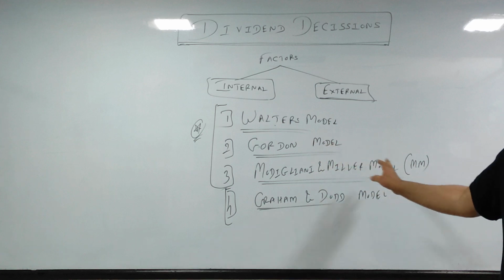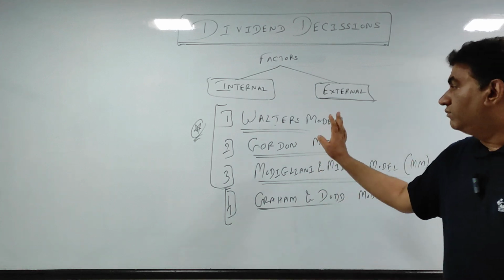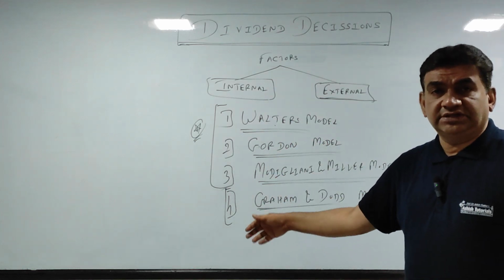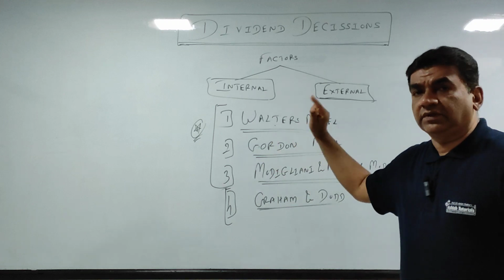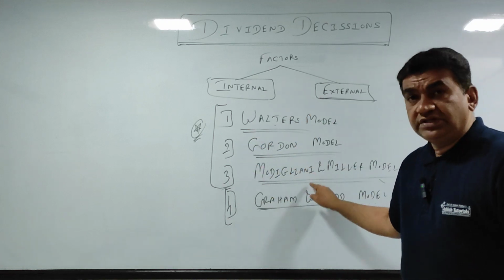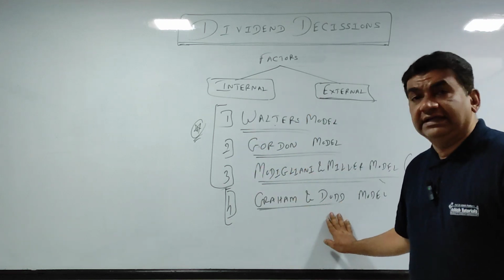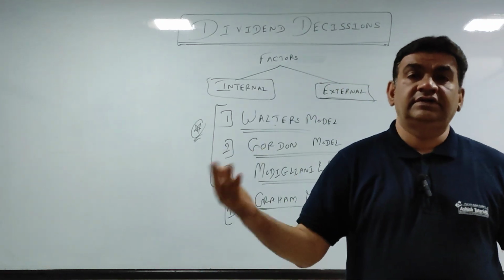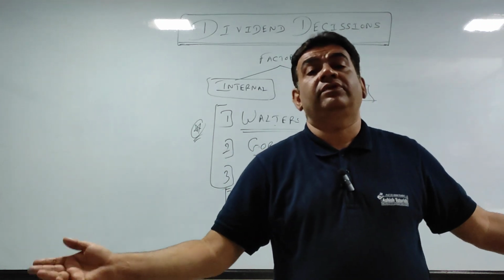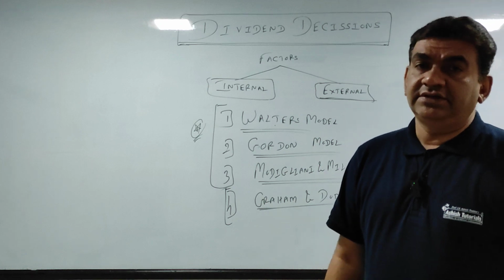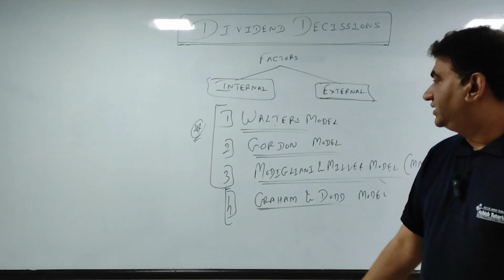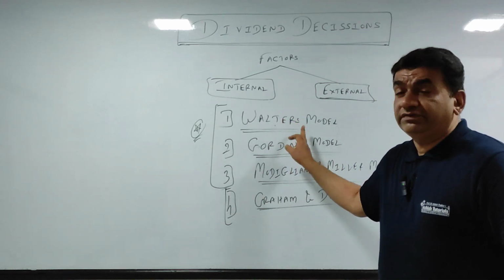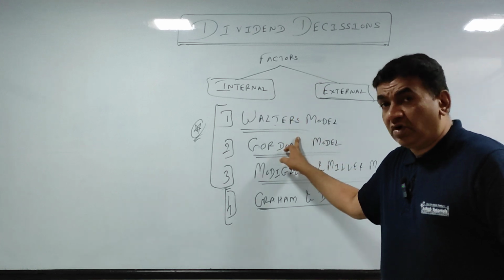So these are the 4 models developed by the experts Walter, Gordon, Modigliani and Miller, and Graham and Dodd, which we will study over the next few days until we are done with this chapter. Now, as I mentioned, I will get into the first one, that is Walter model.